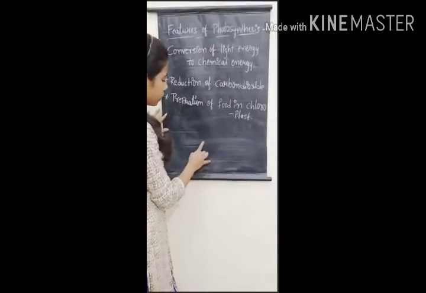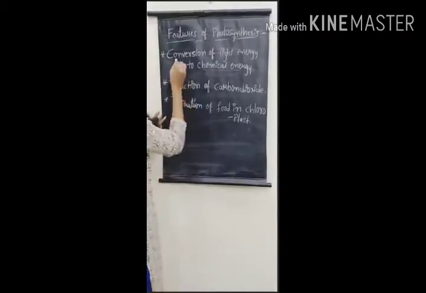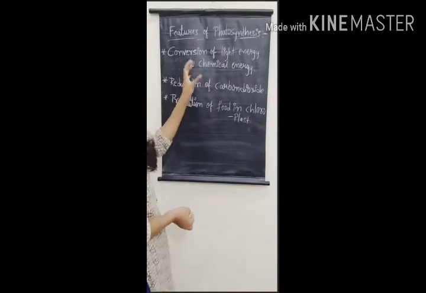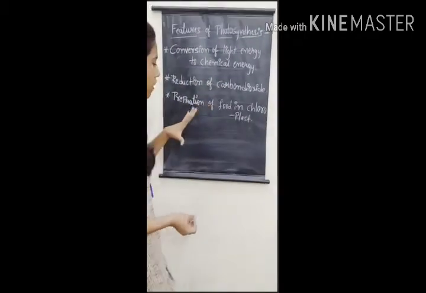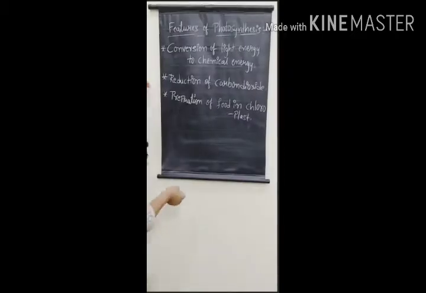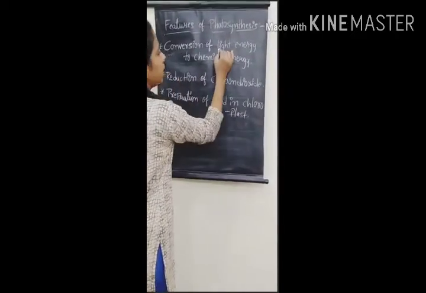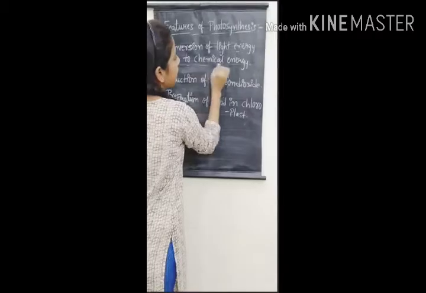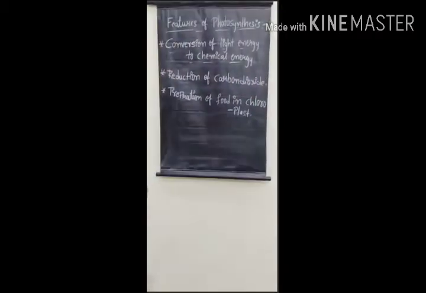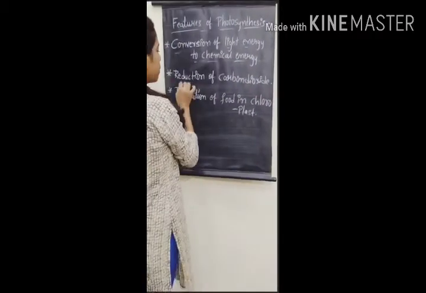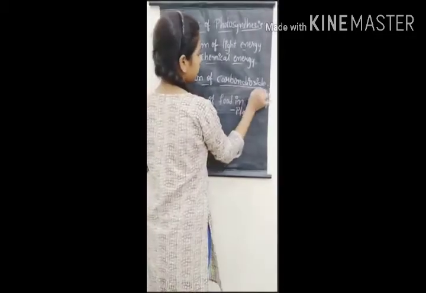We discussed what the features of photosynthesis are. The first point is the conversion of light energy to chemical energy. When the photosynthesis process occurs, light energy is converted to chemical energy. The second point is the reduction of carbon dioxide.